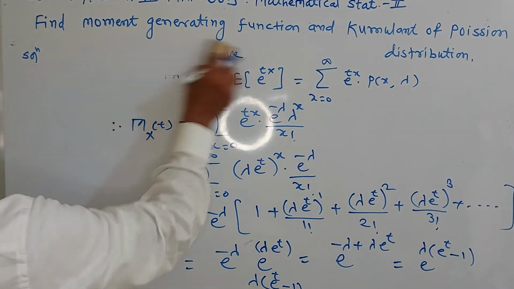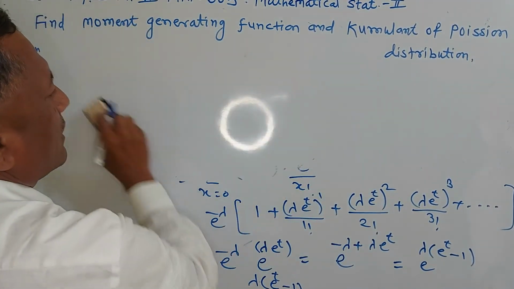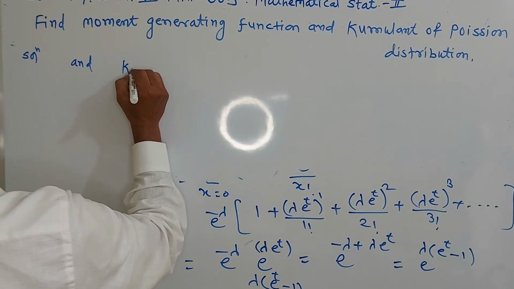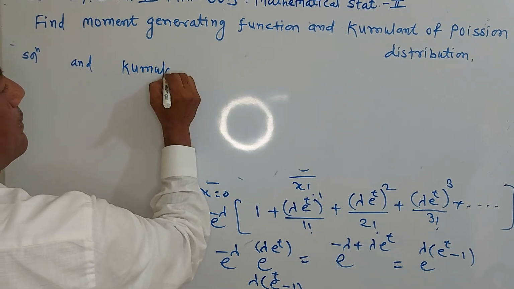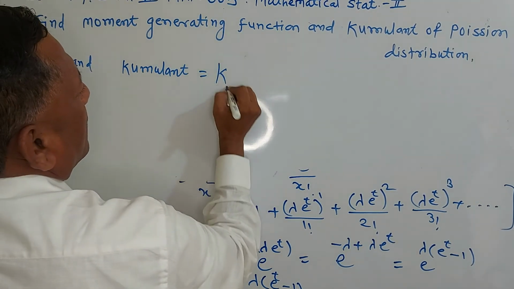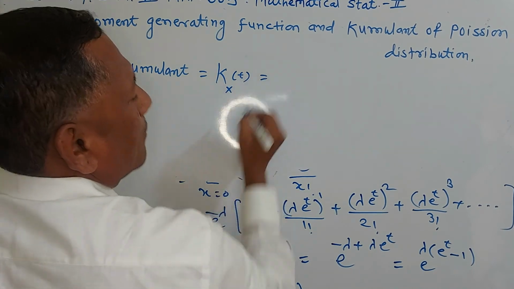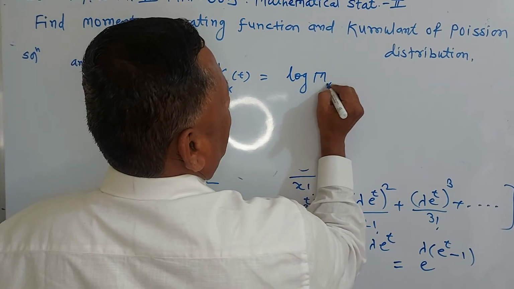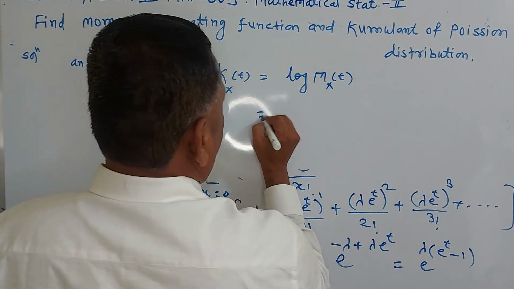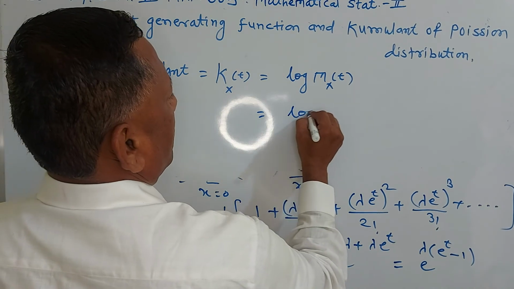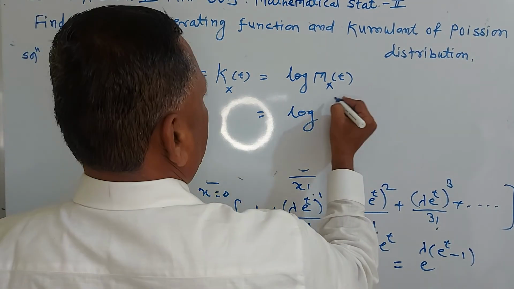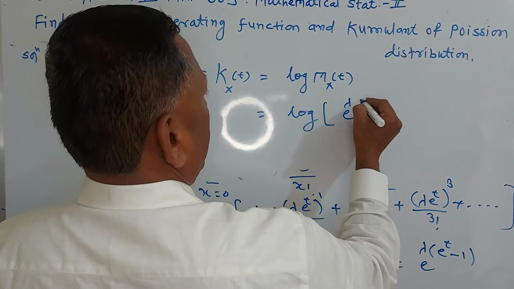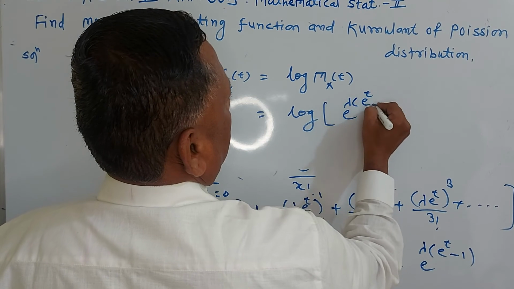Again we have to find the cumulant generating function of Poisson distribution. The cumulant generating function is K_X(t), and you know that by definition K_X(t) is equal to log of M_X(t), the log of the moment generating function. So what is the moment generating function? e raised to lambda into e raised to t minus 1.